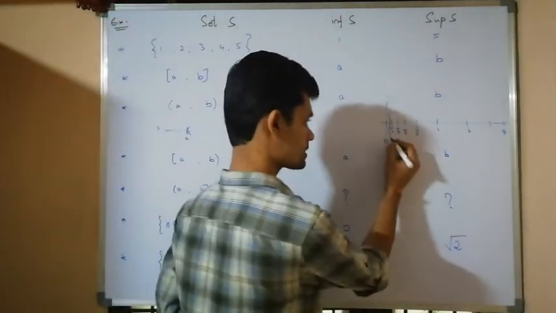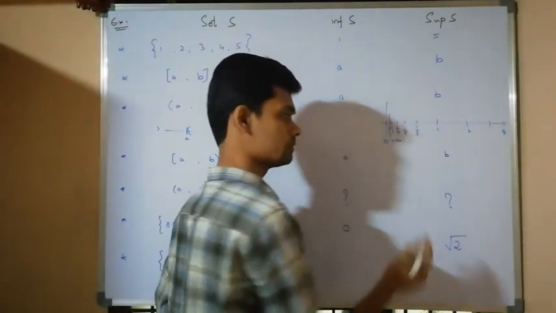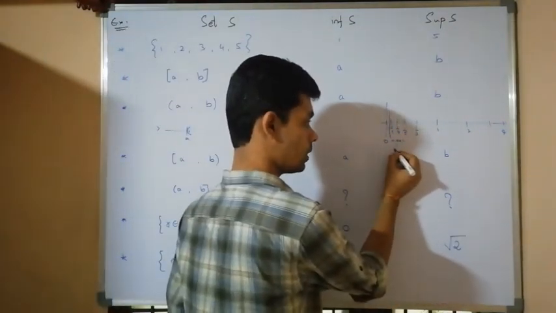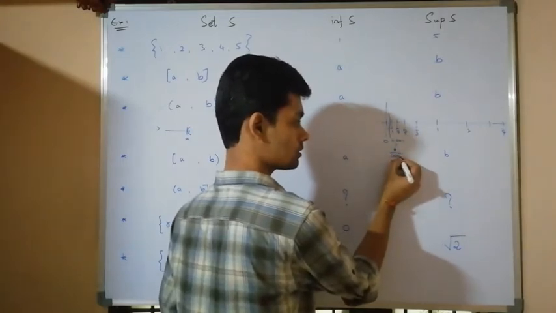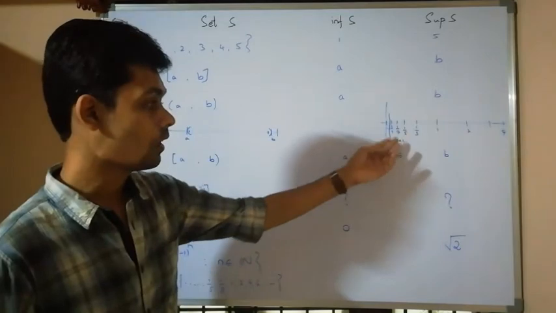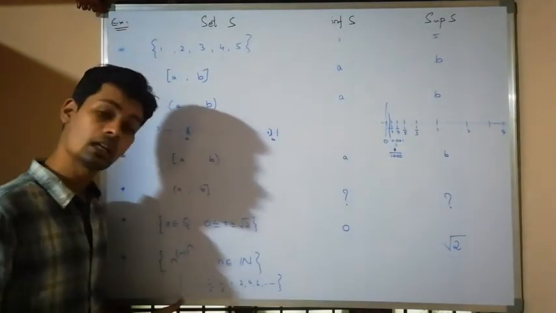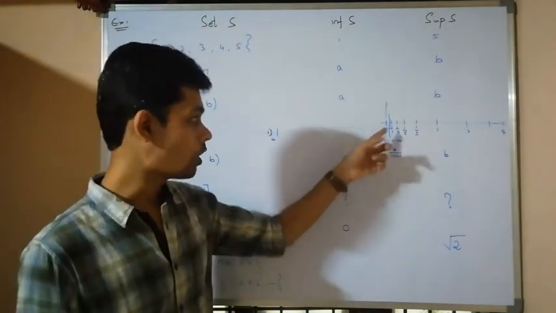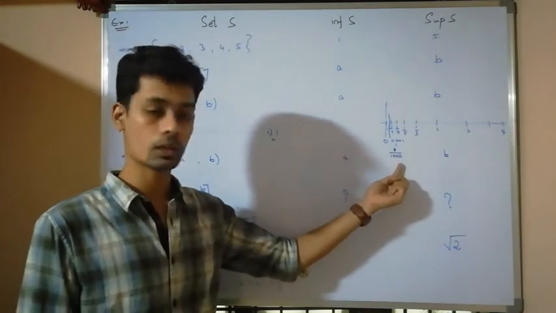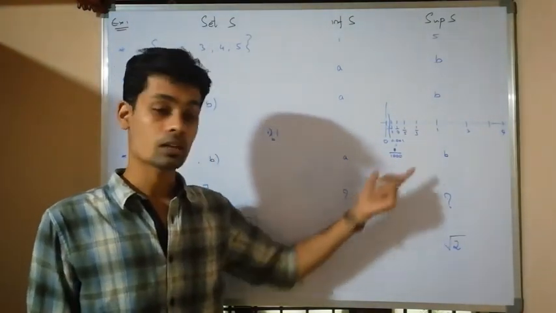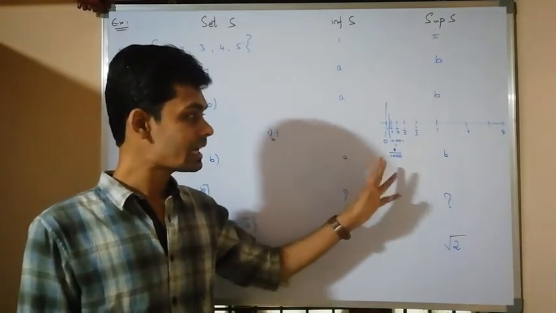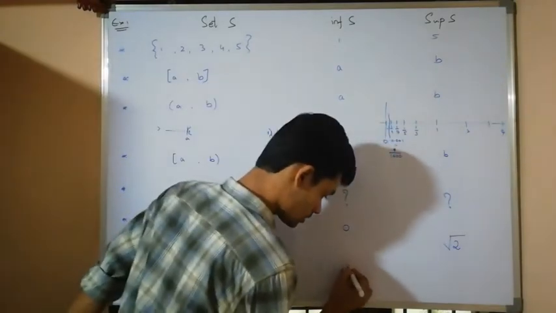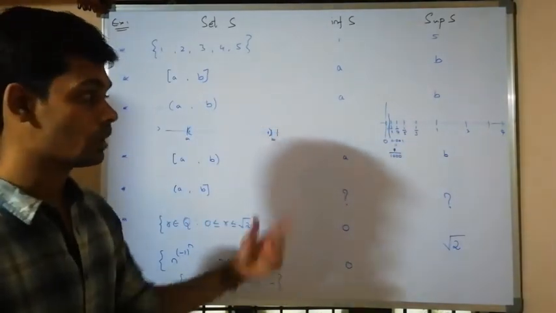Let us take this number as 0.001. This 0.001 can be written as 1 by 1000. After 1 by 1000, again we will get numbers like 1 by 1001, 1 by 1009. All the real numbers are before this one. Therefore, this can't be a lower bound. In any case, we will get 0 as the infimum of the set.